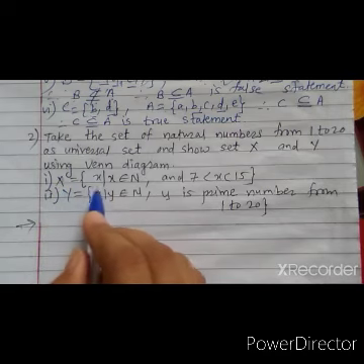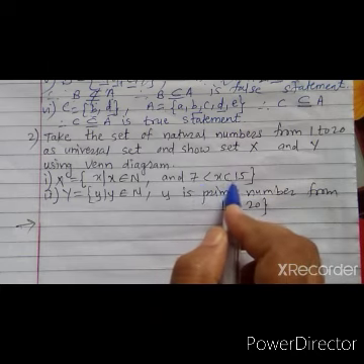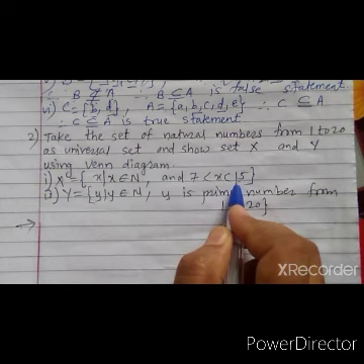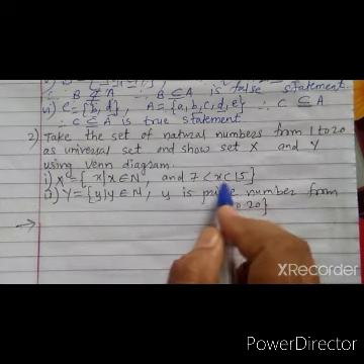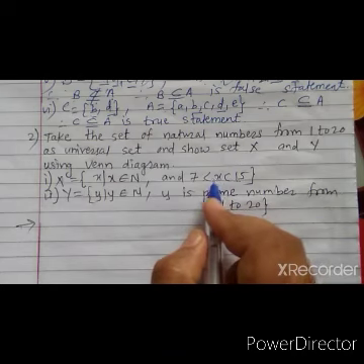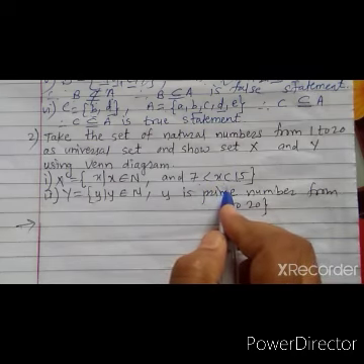Set X is given: X such that X belongs to N and 7 less than X less than 15. It means that X lies between 7 and 15, not including 7 and 15, because it is only less than 15 and bigger than 7, that is 8, 9, 10, 11, 12, 13 and 14. We have to take these numbers.